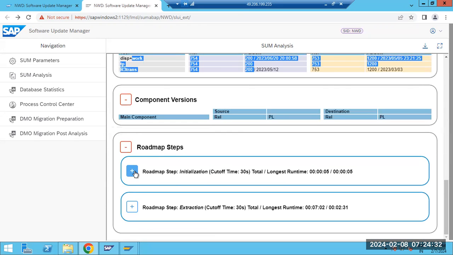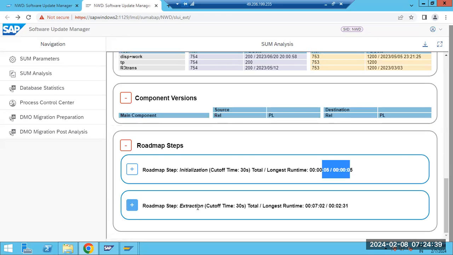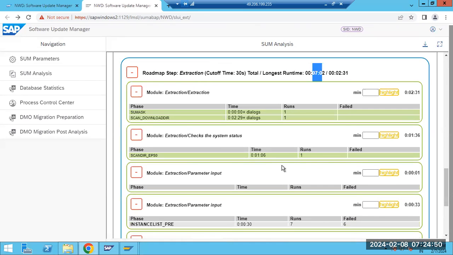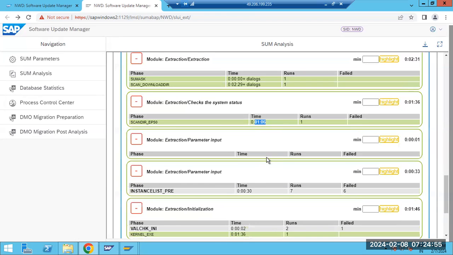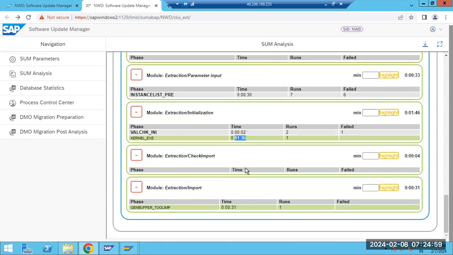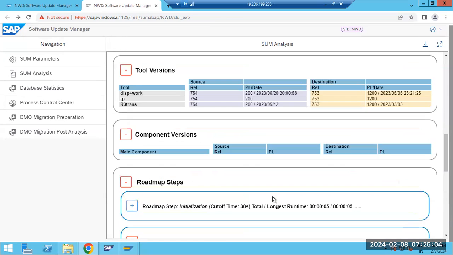So you are still in the initialization phase. How much time did it take for the initialization phase? It's 5 seconds. Then the extraction phase. We are in the extraction phase, and the duration is 7 minutes. Two minutes is the longest-running part here, and 1 minute is for scanning the download directory. The remaining time is kernel extraction and tool import. It is still running here.